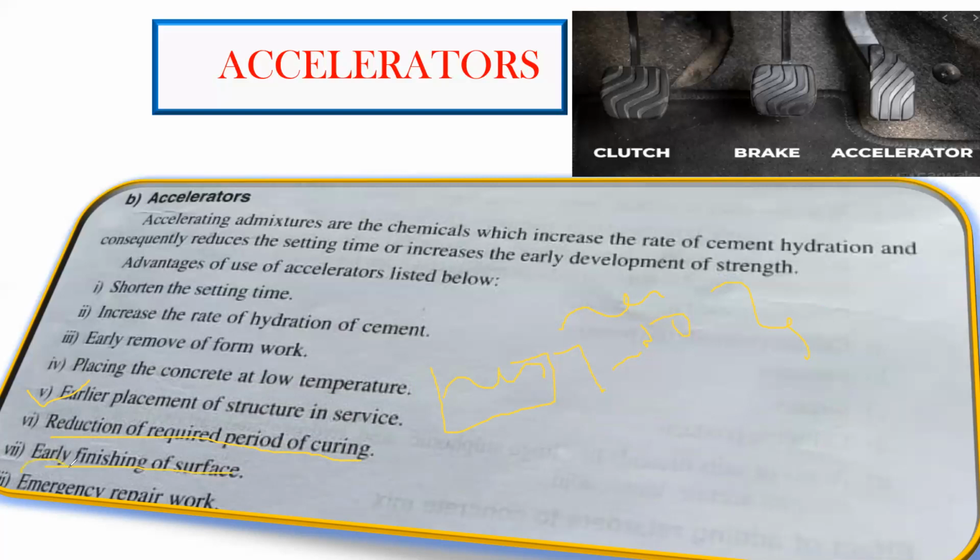So there also we had emergency repair works. Here also, if you want to do emergency repair works, in that case you can go with the accelerators. Usual accelerators we try to use when there is a low temperature. Other than that, if you want emergency repair work, you can even go with a quick setting cement or rapid hardening cement. There also the same properties are achieved. But the main intention will be whenever there's a low temperature in the cold countries. In that case, we usually try to go with the accelerators so that the setting time is going to come down.